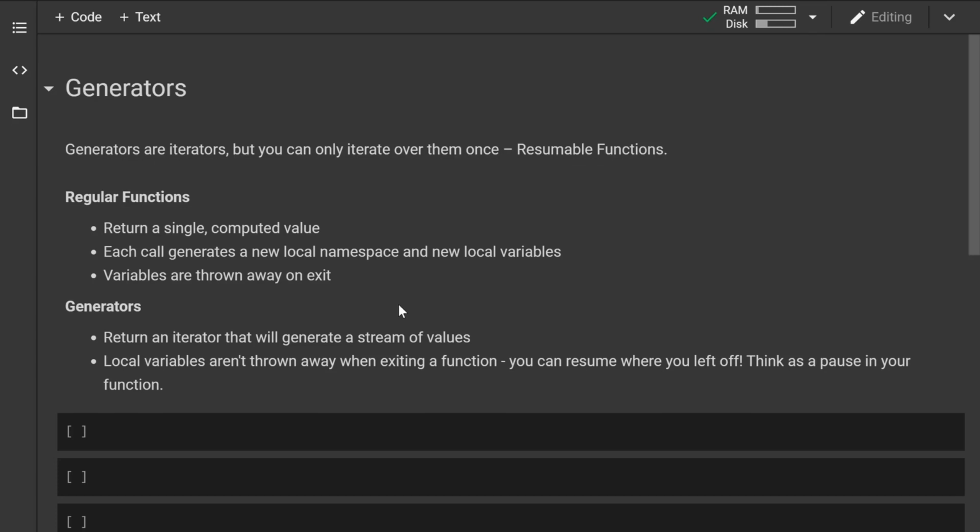As regular functions return a single computed value, generators return an iterator that will generate a stream of values according to the execution. Every time you call that function, if it implements a generator, it will start where it left off. Okay, so let's see some examples of how they look.